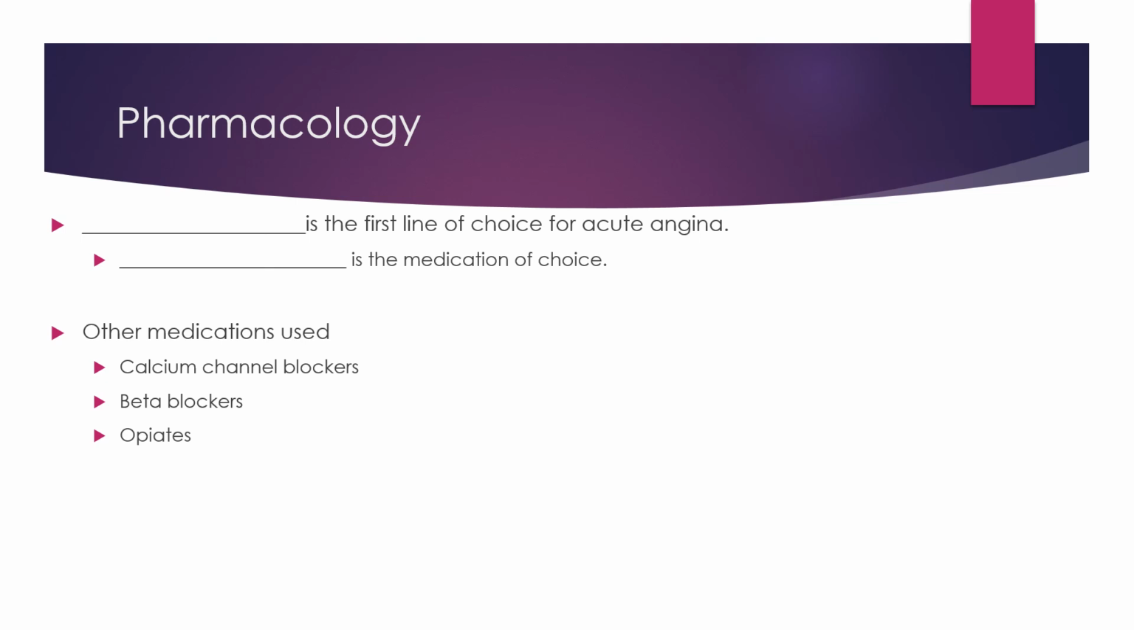A way to remember another diagnosis or treatments would be remembering MONA, M-O-N-A, which stands for morphine, oxygen, nitro, and aspirin. Those are going to be the four things when you have a patient coming in with angina: morphine, oxygen, nitro, and aspirin.